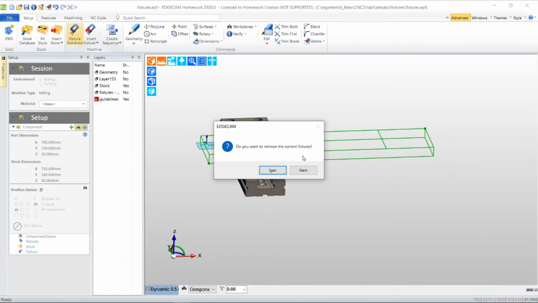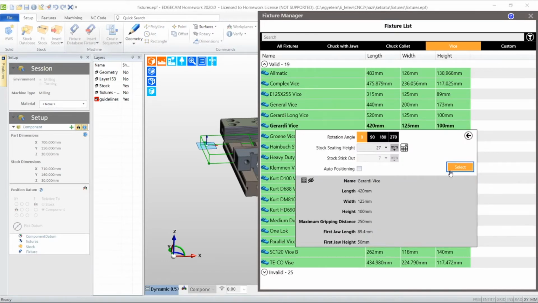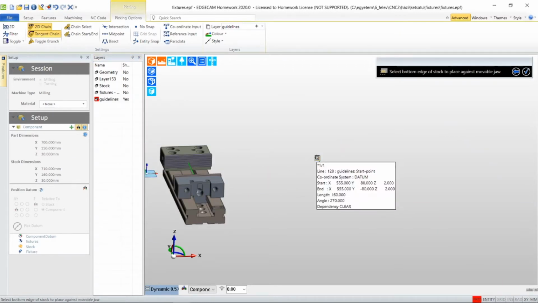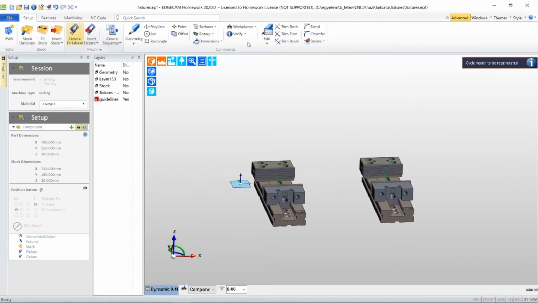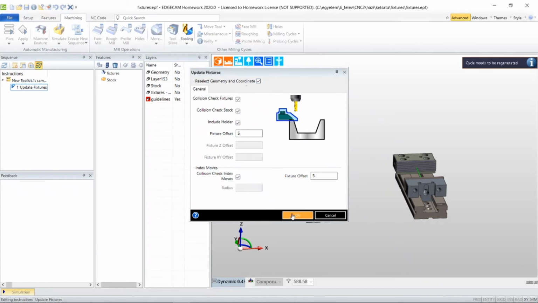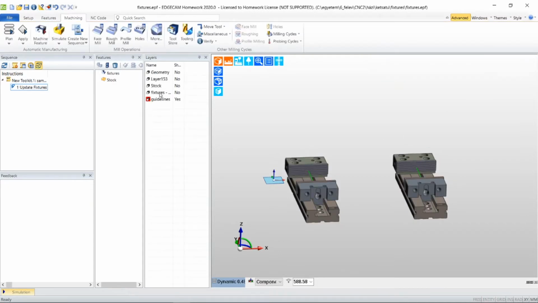I do not want to remove the current fixtures. The second vice is also a Gerardi device, and I only want to see the grid lines layer and select the two points. Now we have to repeat the updating of the fixtures. I also want to reselect the geometry and add both fixtures, and do not remove anything. Now show all the layers.